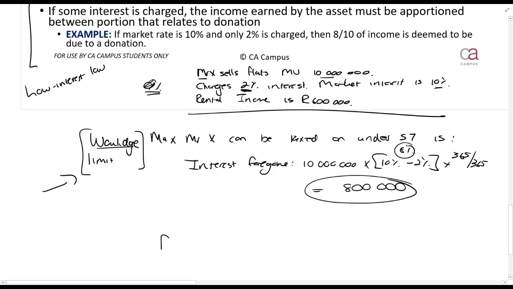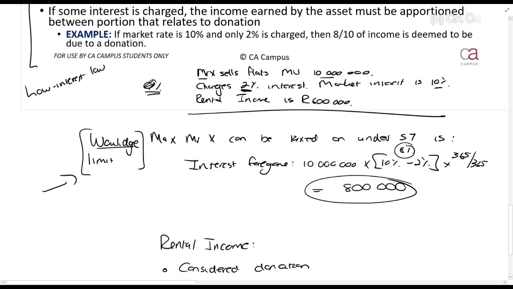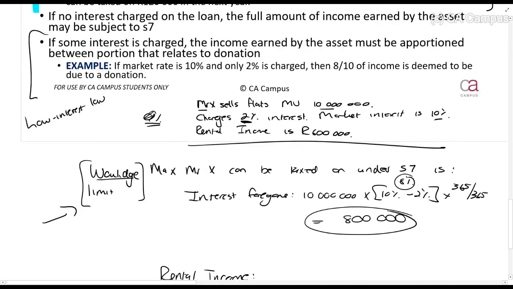Then, that rental income: considered donation, not considered donation. Okay, so now I want you to understand, this is why it's a bit more complicated and why it's not really in your syllabus. So I don't want you to worry about this too much if you're not getting this, because you shouldn't see it.